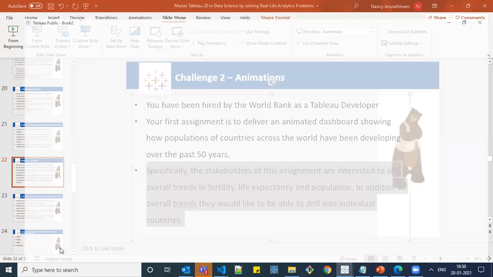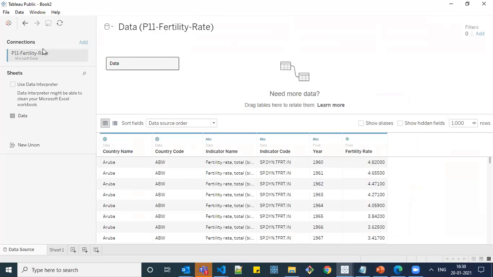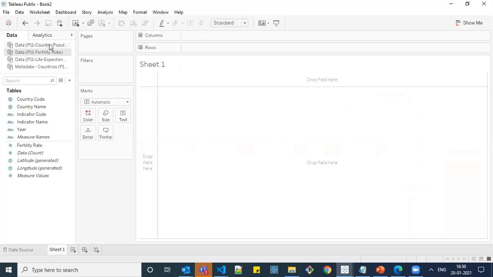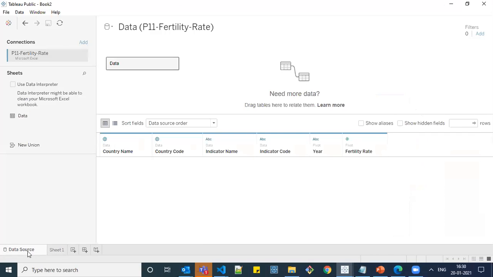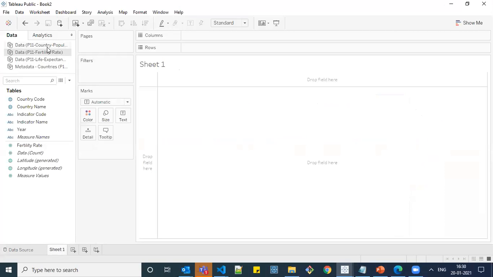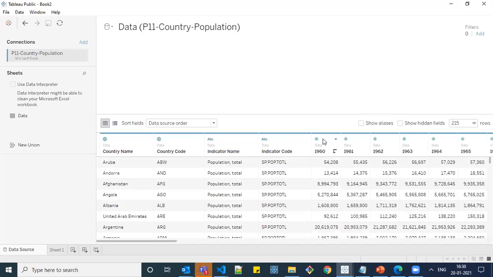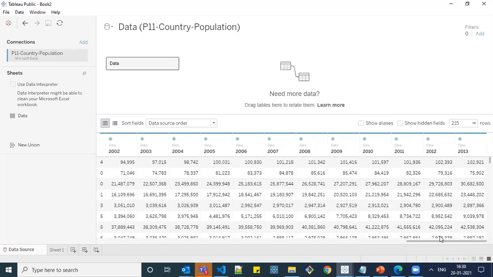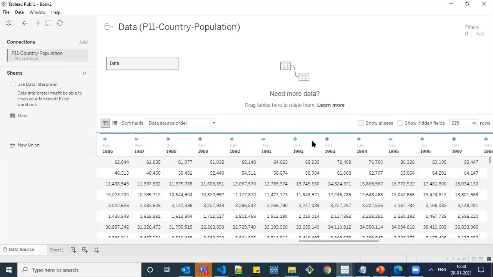For this, we have 4 data sources. Follow the steps which I have done for the first challenge. So I have connected these 4 data sets, and here first I click over the first data set, country population. Here we have for each year, 1960 to almost 2013, their corresponding population value.